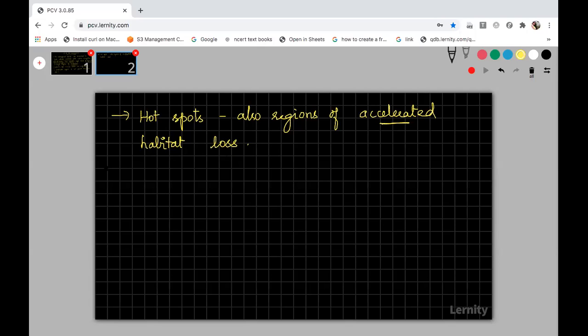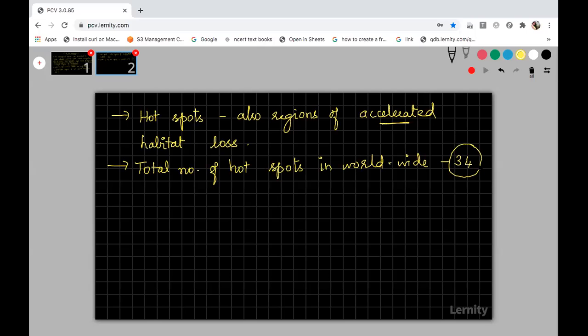So the total number of hotspots available in the world. As I said, this count has actually increased, but according to the NCERT book, the total number of hotspots worldwide is 34.